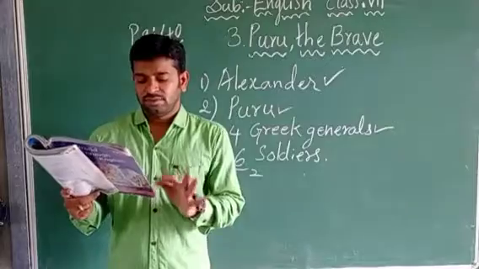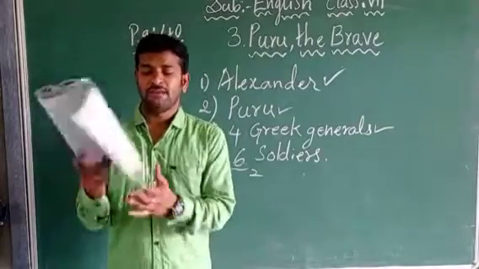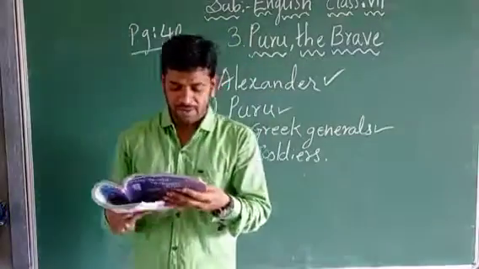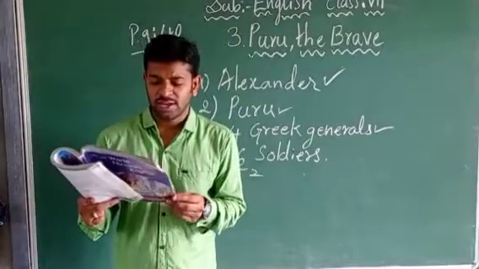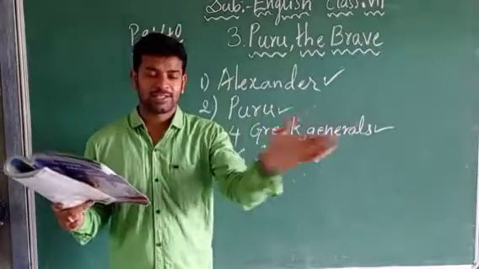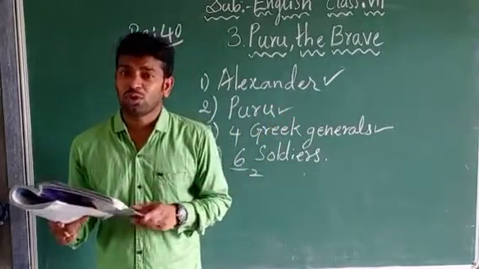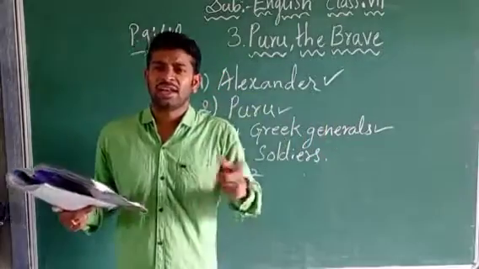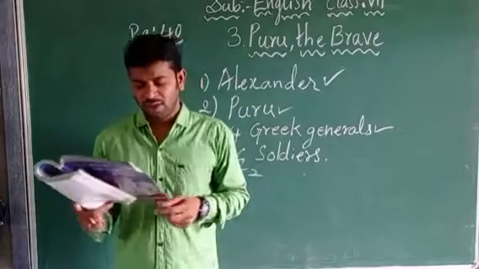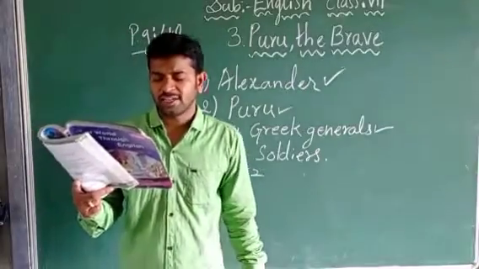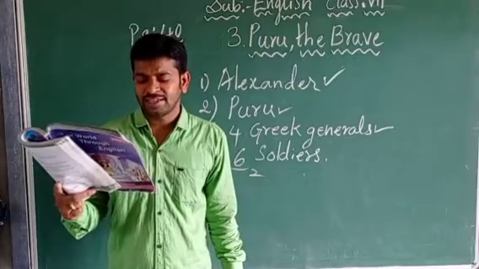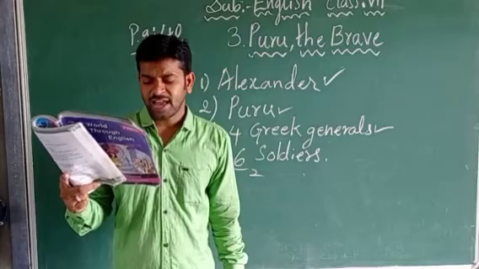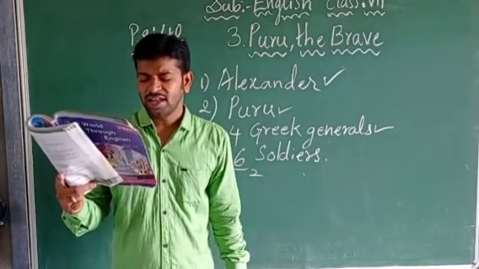Now, a short pause is given, children. In the bracket, everybody see here. What is the general talk that is happening? Puru enters with 4 Greek soldiers following him. So Puru is coming into the court of the king Alexander. The court is wherever the meeting is going on, near the bank of the river, children. Alexander and the generals stand up to greet him. Puru joins the palms of his hands and raises them to his forehead to return the greeting.